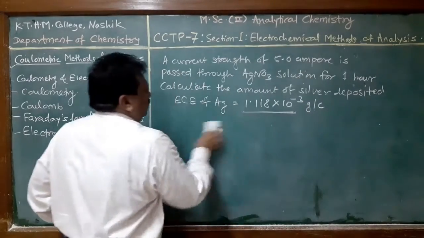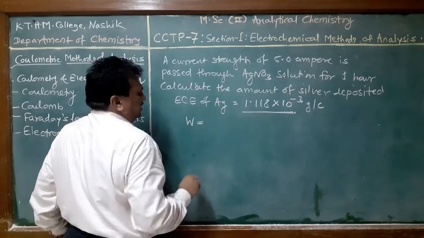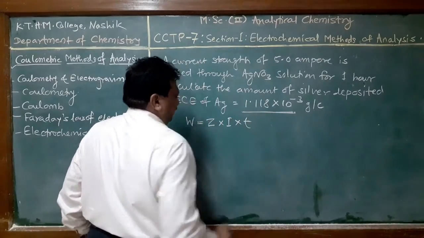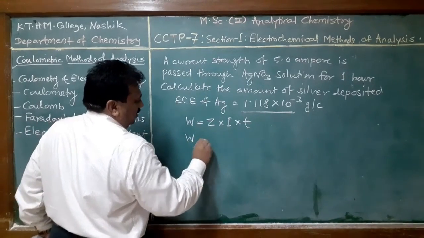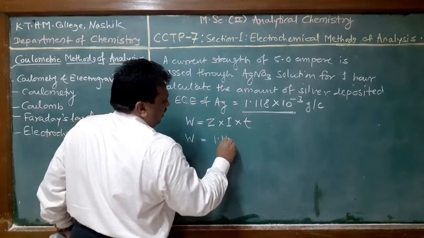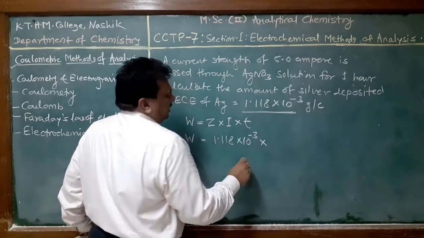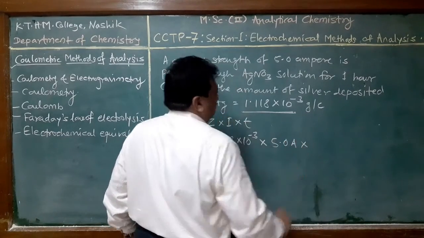Students, we know that according to Faraday's first law of electrolysis, W = Z I T, where we have to find W, Z is given as 1.118 into 10 raised to minus 3, I is the current strength in ampere, that is 5 ampere, and T is time in seconds.